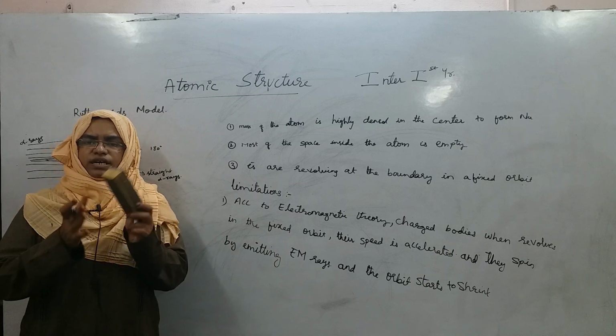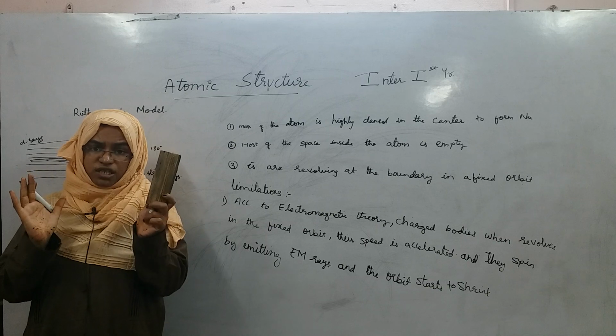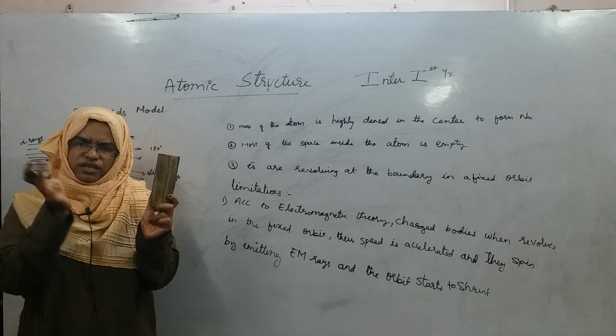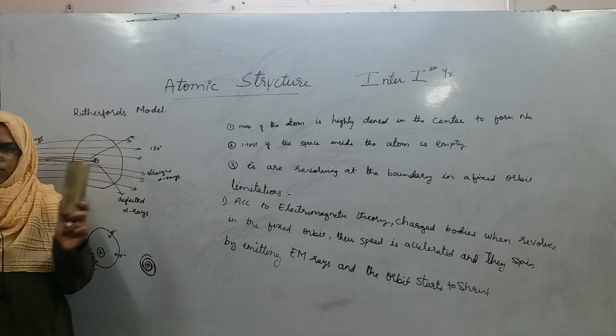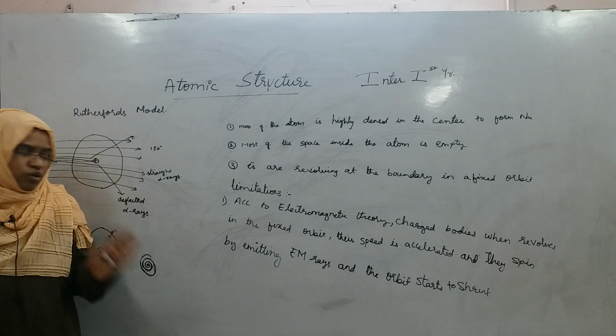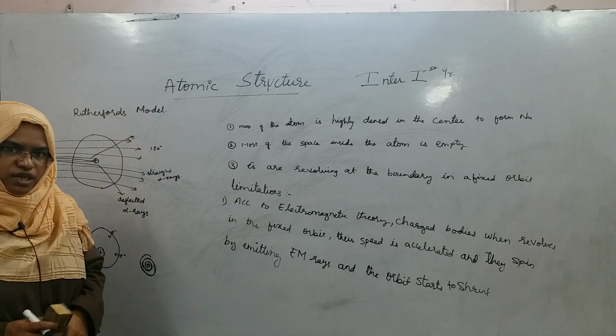nucleus that they cannot bear the attractive force between nucleus, which is highly charged, and electron which is very small. Density of nucleus is very large and electron is very less. They can no longer bear that and the atom will collapse. Therefore, this is the limitation of Rutherford's model, right.